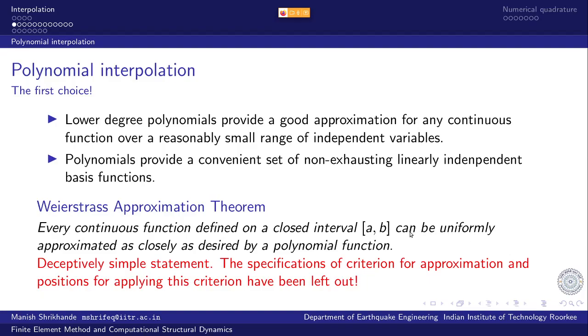This Weierstrass approximation theorem says that it can be uniformly approximated as closely as desired, but it does not say what is the criteria of approximation, how do I measure the closeness of approximation, and where do I impose it. It's open-ended, so there can be infinite points here. So I cannot keep on doing this everywhere. That's practically not possible.